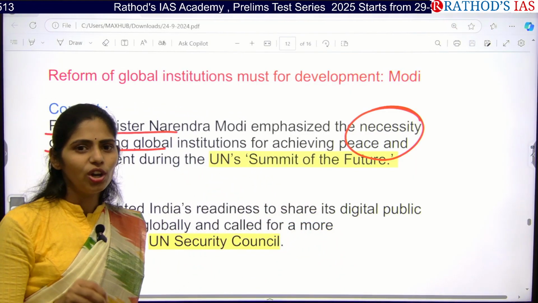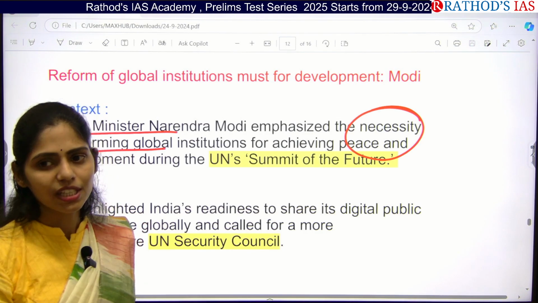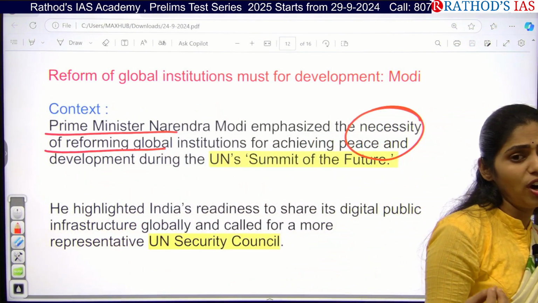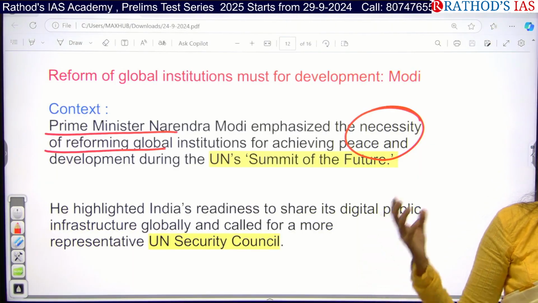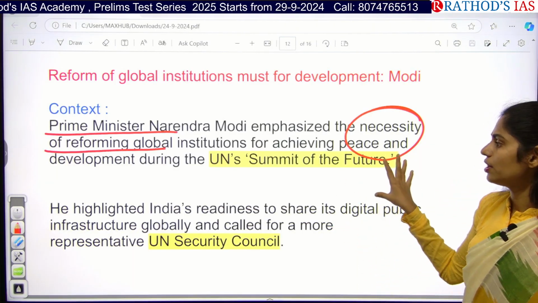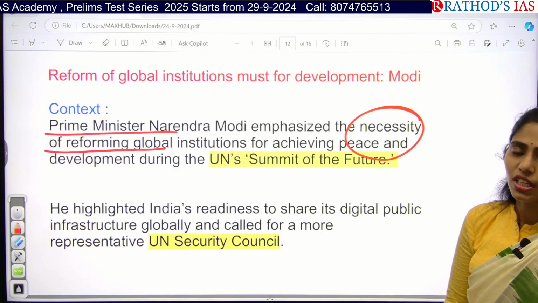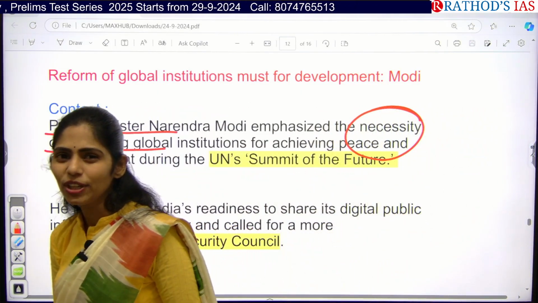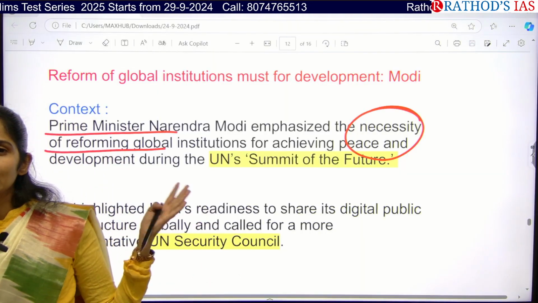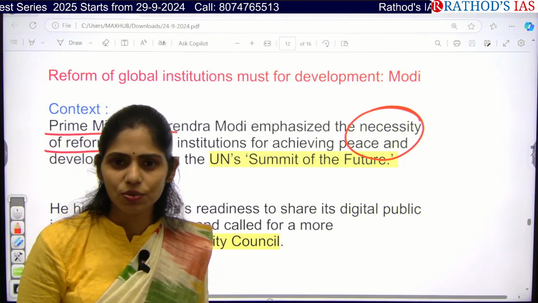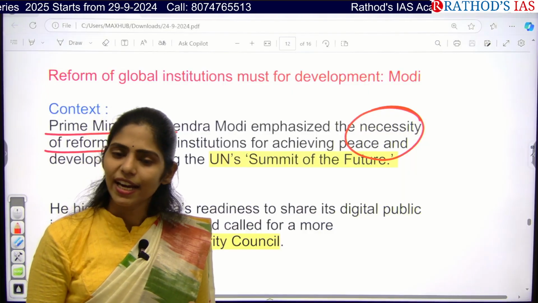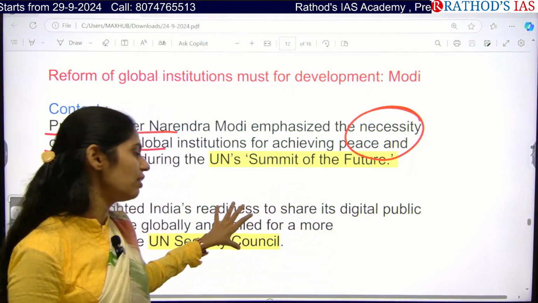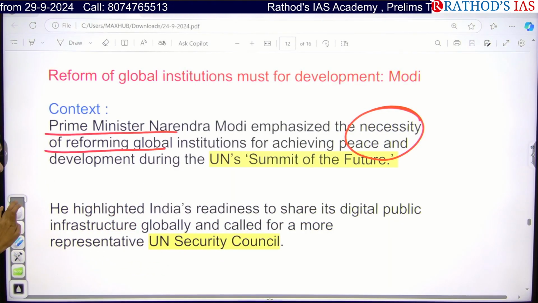As you all know, across the world some geopolitics is happening, like the Ukraine issue or the Israel-Gaza issue. Because of this, our Prime Minister focused especially on the establishment of peace. Can you tell me any international organization that deals with peace and stability across the world? United Nations Security Council, yes. That is the thing he focused on especially in this meet.